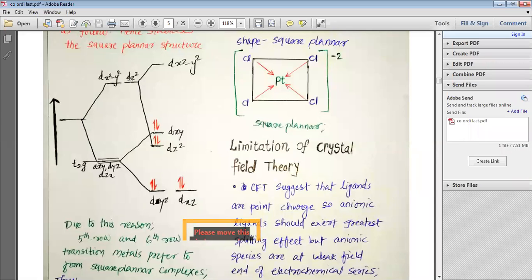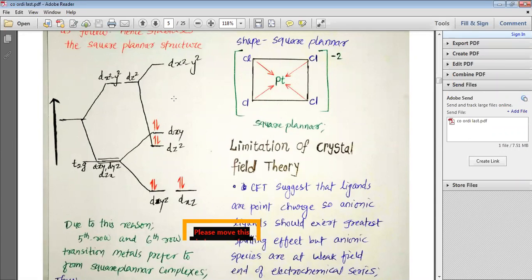You can see that due to the repulsion between the Pt2+ ion electrons and the electrons of the Cl- ligand, this dz2 orbital has lower energy, and the energy of the dz2 orbital becomes even less than the dxy orbital, and thus the electrons get paired instead of remaining unpaired.